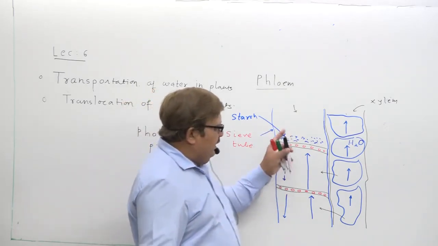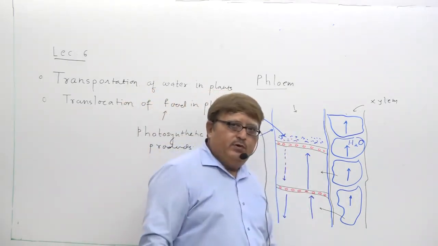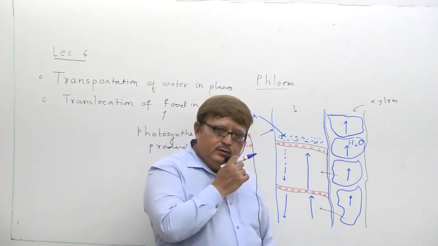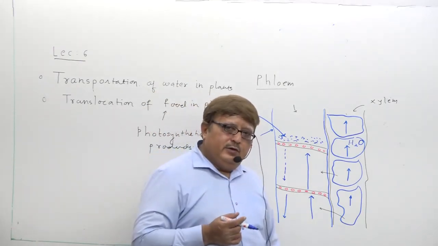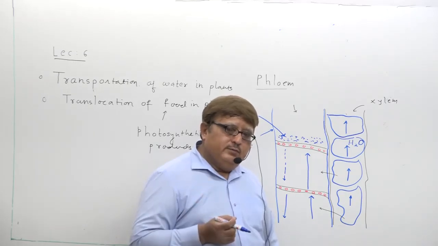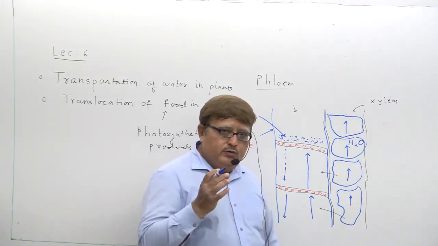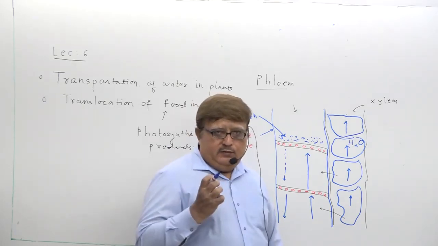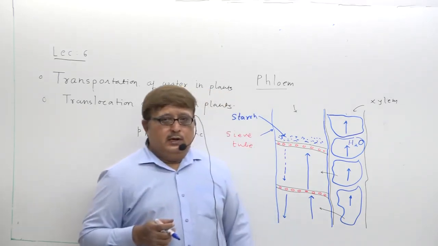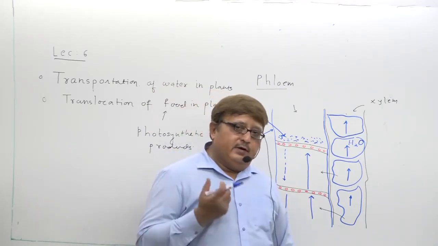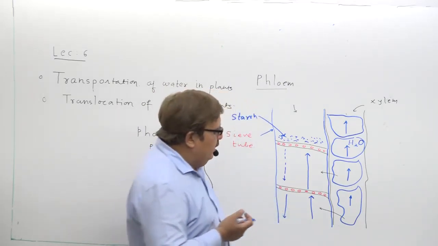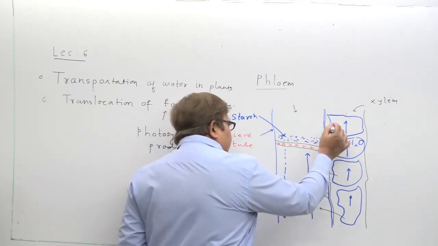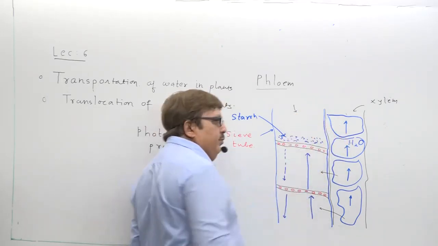How can this starch be transported either in the upward or lower direction? You require some type of mechanism for the transport of food material, that is starch in dilute form. So xylem comes to the help of the phloem here.